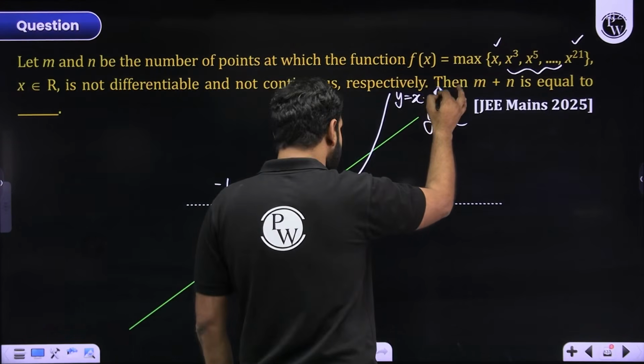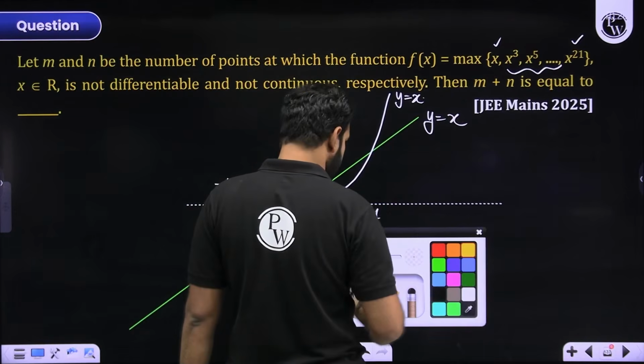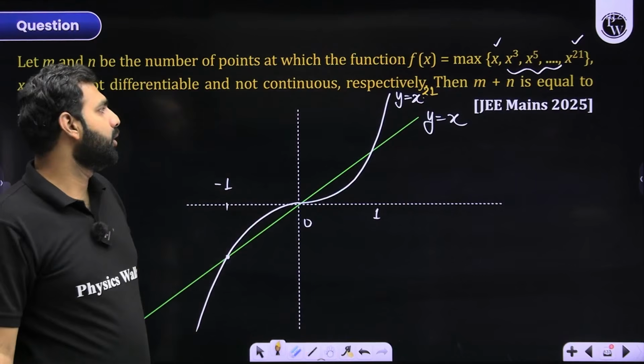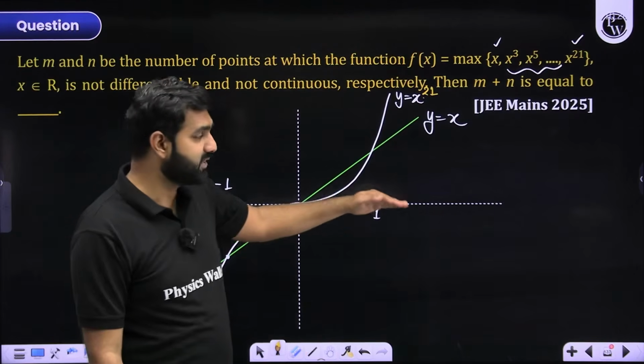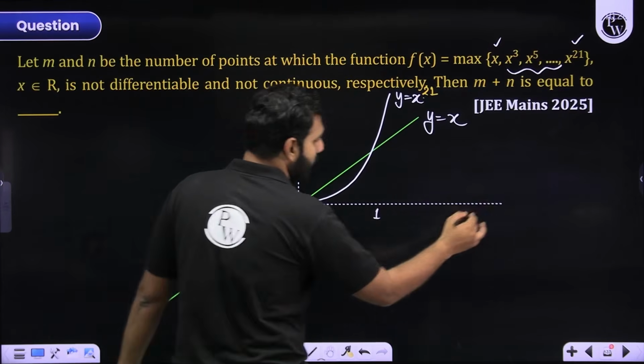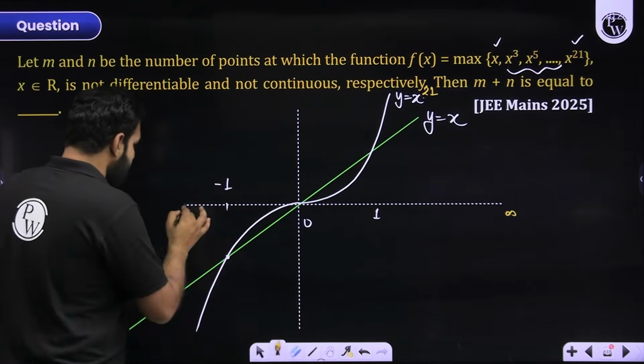It is x to the power 21 now. I hope you are understanding this very clearly. Now, when I talk about maxima, can you not see the curve which is above will be the maximum? So how do I decide it? The curve which is lying above